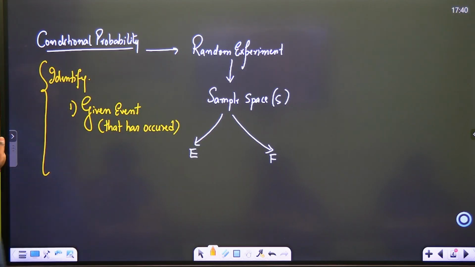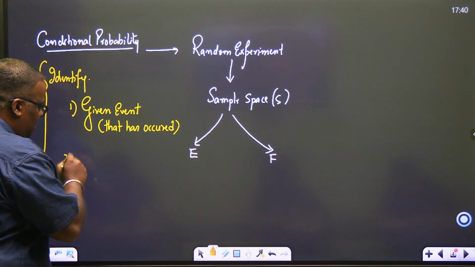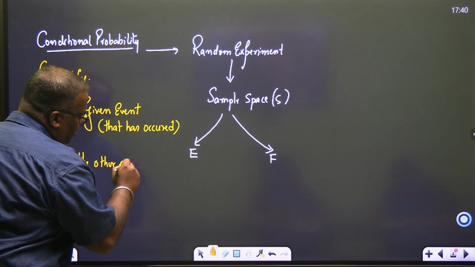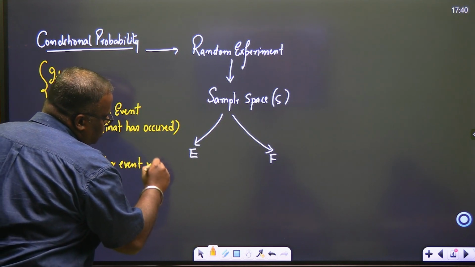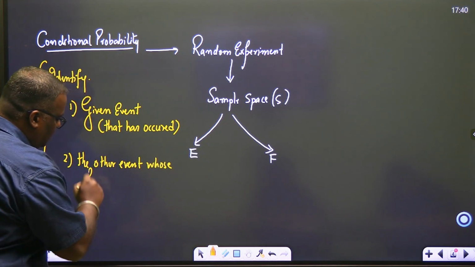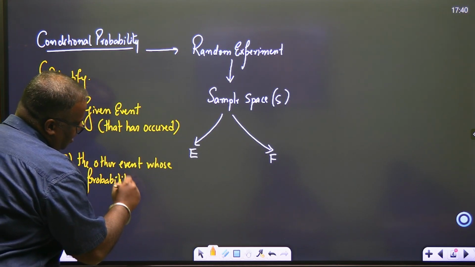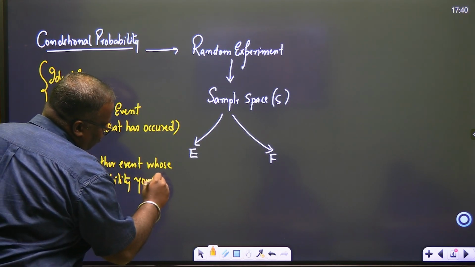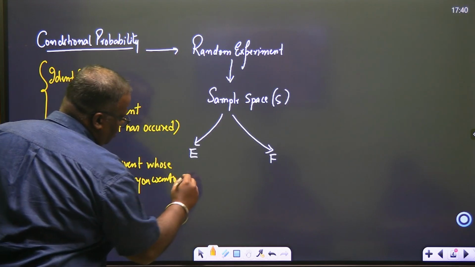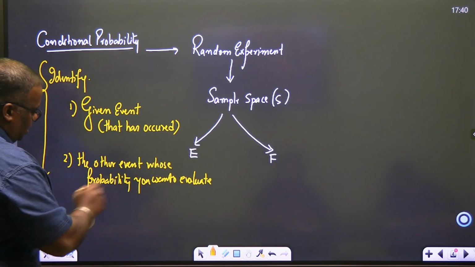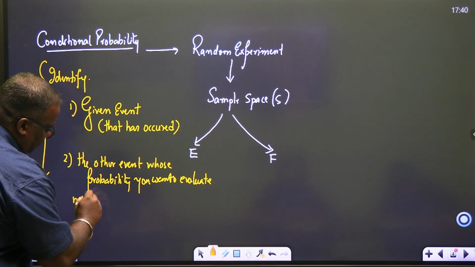Given that has occurred. Have you understood? And then the other event whose probability you want to evaluate with the condition.